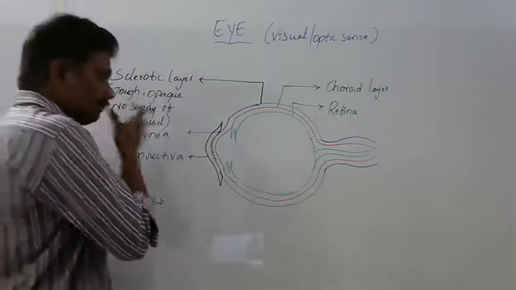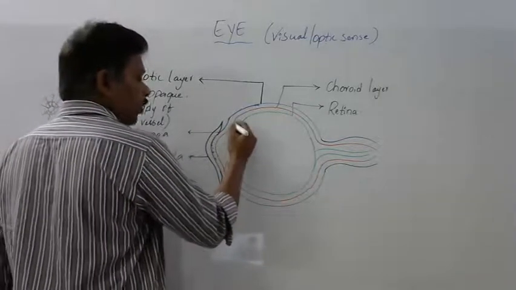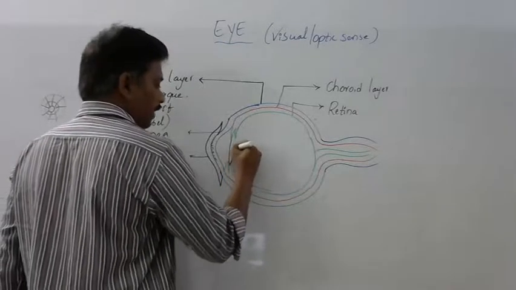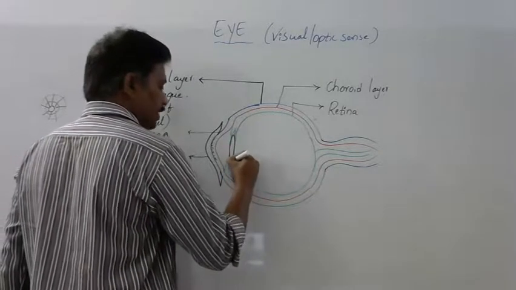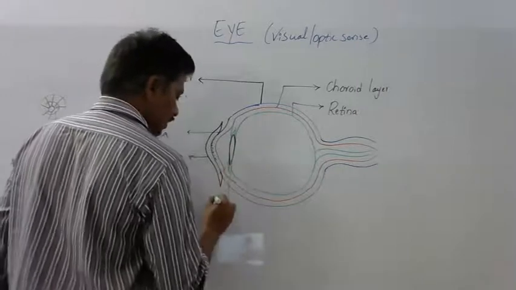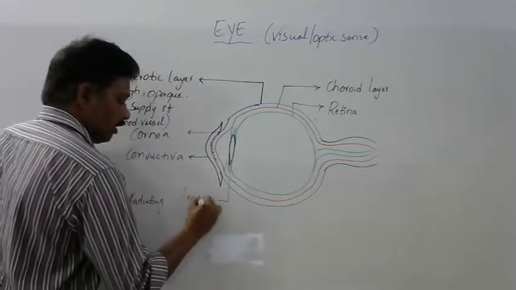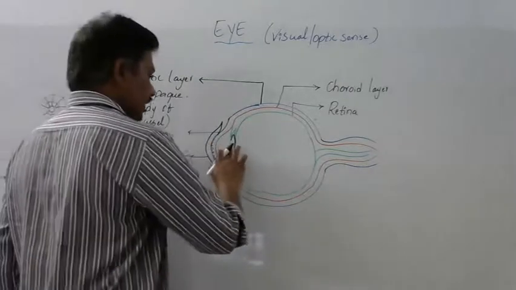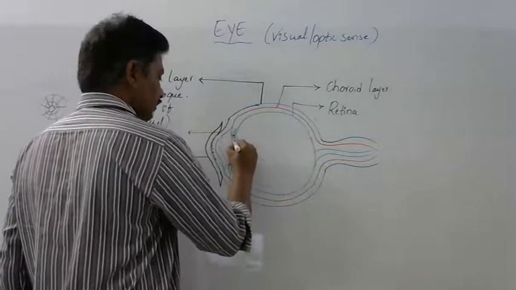Next, beyond the choroid part, next to the choroid layer we can find a transparent biconvex structure called the lens.